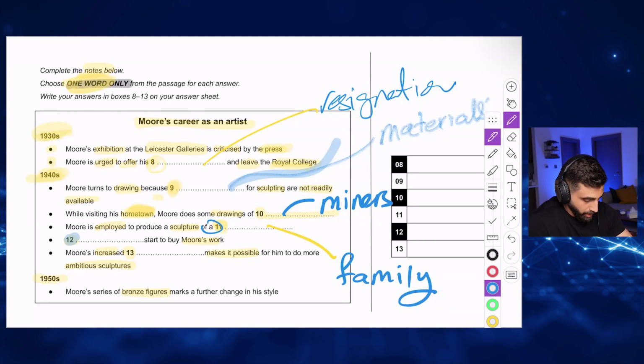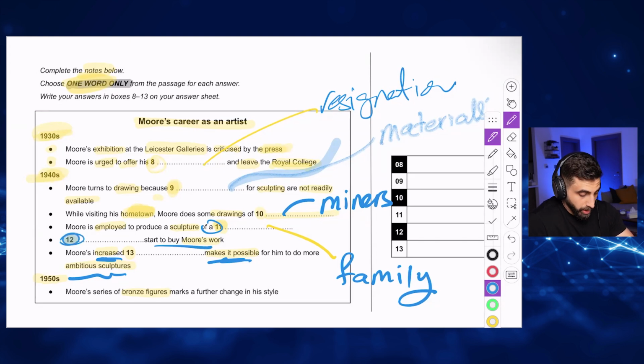Okay. Now here, number 13, something increased, and this something that increased made it possible for this guy to make more sculptures. What is that something that increased? And by the way, regarding number 12, sorry, my bad.